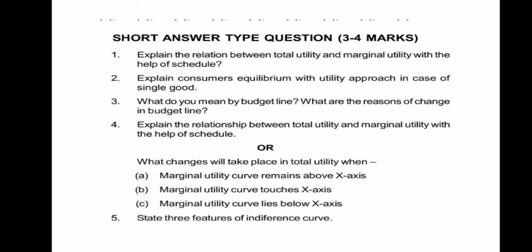Number 4, explain the relationship between TU and MU with the help of a schedule, or else you can write it down: what change will take place in total utility when the marginal utility curve remains above the x-axis, the marginal utility curve touches the x-axis, or the marginal utility curve lies below the x-axis. State the 3 features of indifference curve.